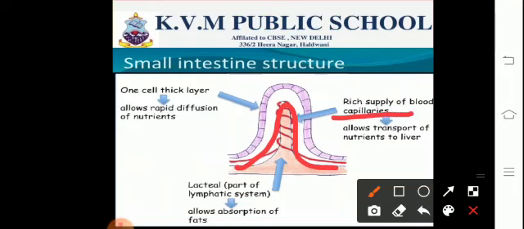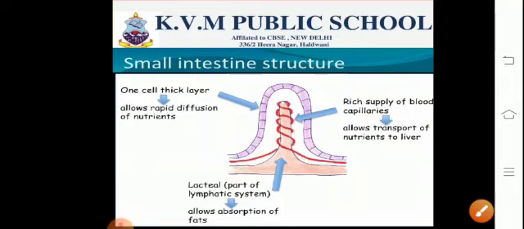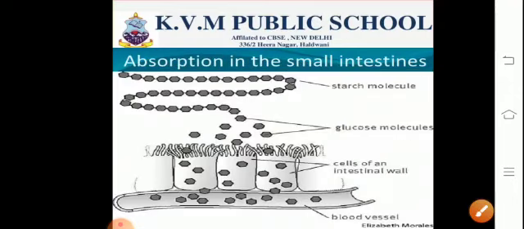Now the villi also contain lymph vessels, and the lymph flowing through the lymph vessels carries the digested absorbed fat from the intestine. The lymph vessels will open up into the veins, and the rest of the absorbed digested food is carried by blood into the blood capillaries to various body tissues. Now, talking about the absorption in the small intestine. The process of absorption of the food is very important. Finally, its assimilation and then its digestion.